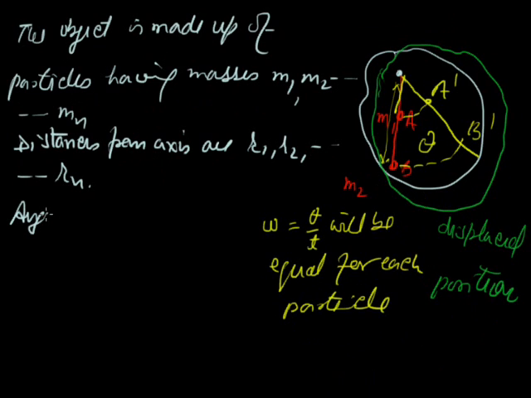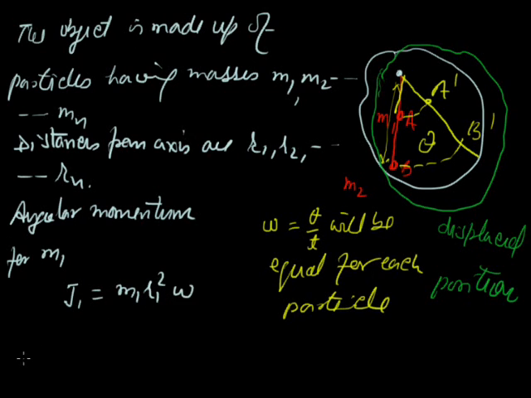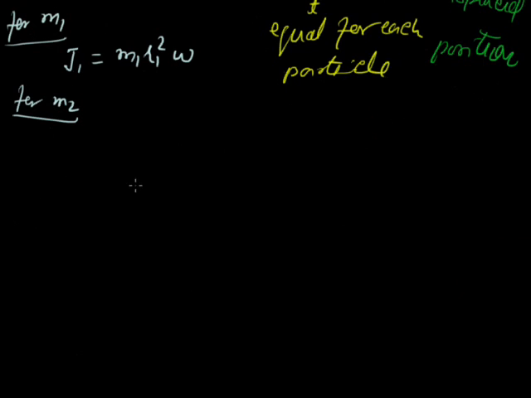Then the angular momentum of the particles will be, for m1, J1 equal to m1 r1 square omega. For m2, J2 will be m2 r2 square omega. Similarly for the other particles.